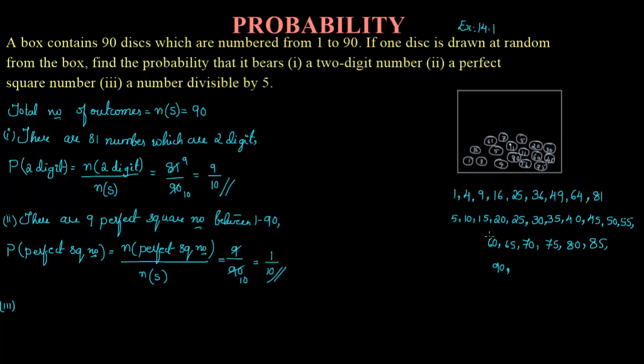So you need to stop here. Then count: 1, 2, 3, up to 18.